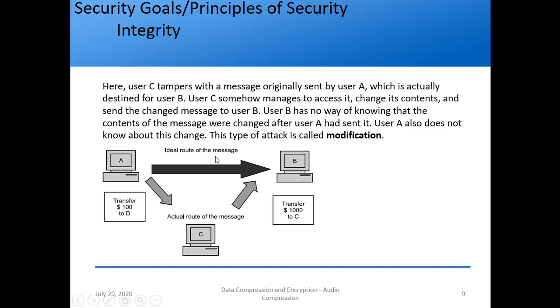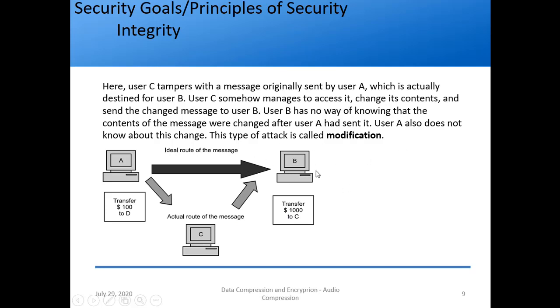But this is the ideal route, so what is happening? C is getting access to that message. So this is the actual route of the message. He is not only accessing the message, he is saying don't transfer $100 to D, transfer $1,000. Apart from changing 100 to 1000, he is also changing the recipient. He is telling don't transfer to D, it should be B here actually, don't transfer to B, transfer it to me only, right? And he sends it here.